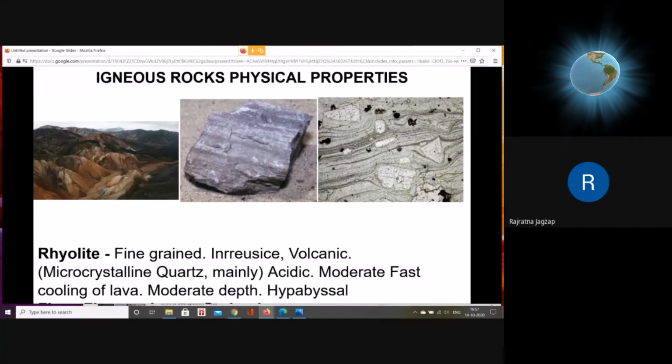The same rock under microscope looks like this. These white spots present on the hand specimen, enlarged here in the microscopic section, appear like this. These are light colored minerals surrounded by fine grained material. So it can be a mixture of some glassy material and coarse grained material.